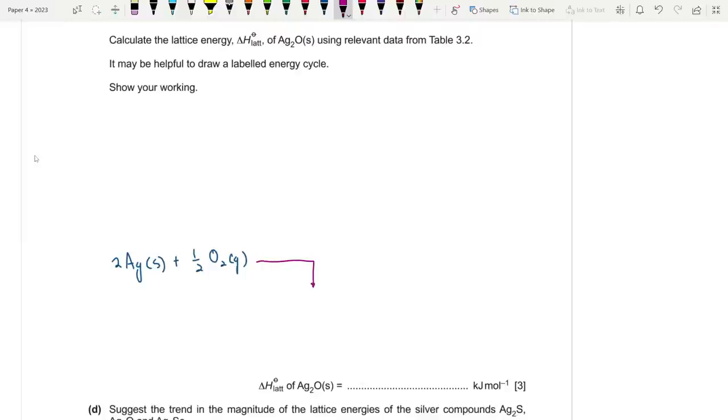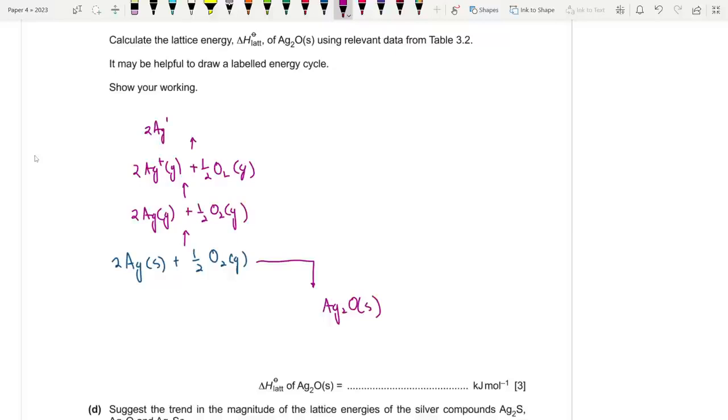The arrow downwards is going to be Ag2O solid, and the arrow upwards is going to be, firstly, we are going to atomize silver. Then we are going to ionize it, 2Ag+ gas. Then we are going to atomize the oxygen atom. I need more space.